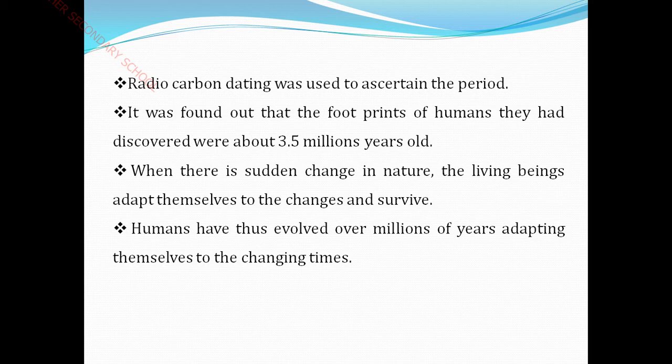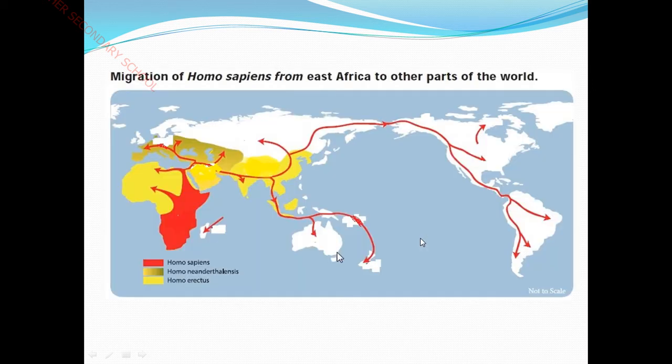I think this last sentence explains the meaning of what I have explained now. Children, here see the migration of Homo sapiens from East Africa. Homo sapiens, we have seen in the last slide itself, the stages of human evolution after the Neanderthal.